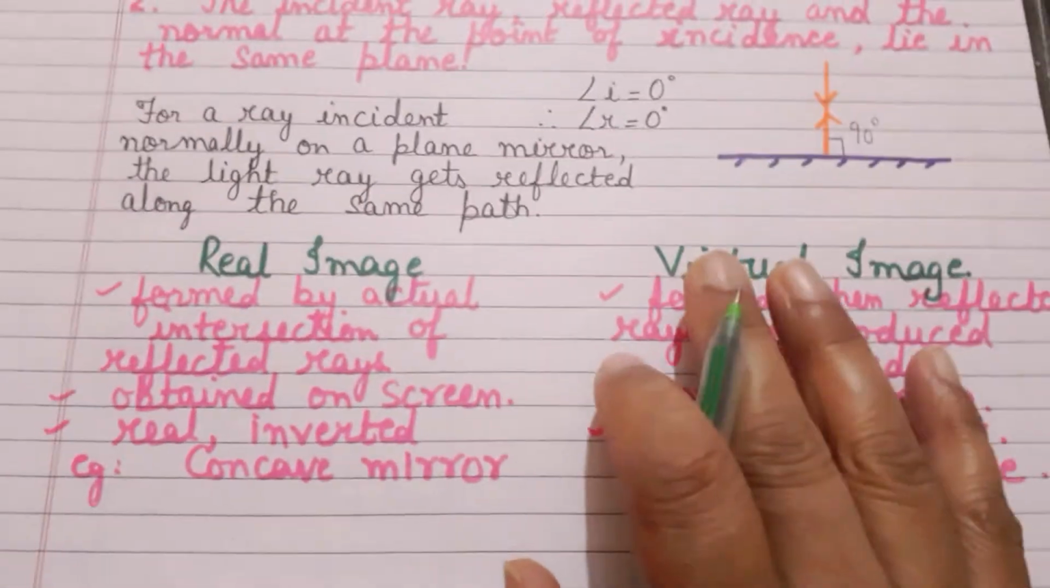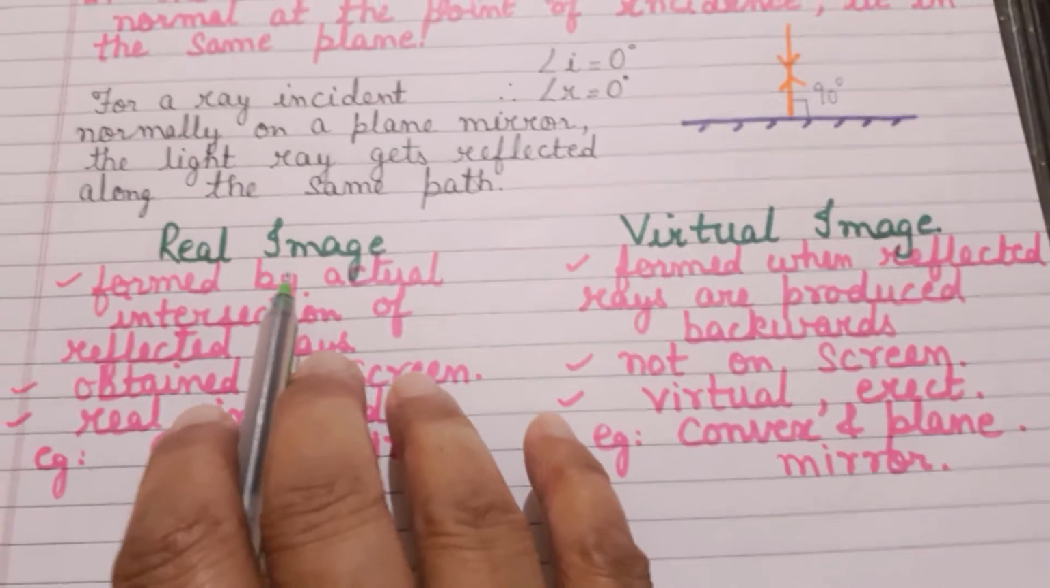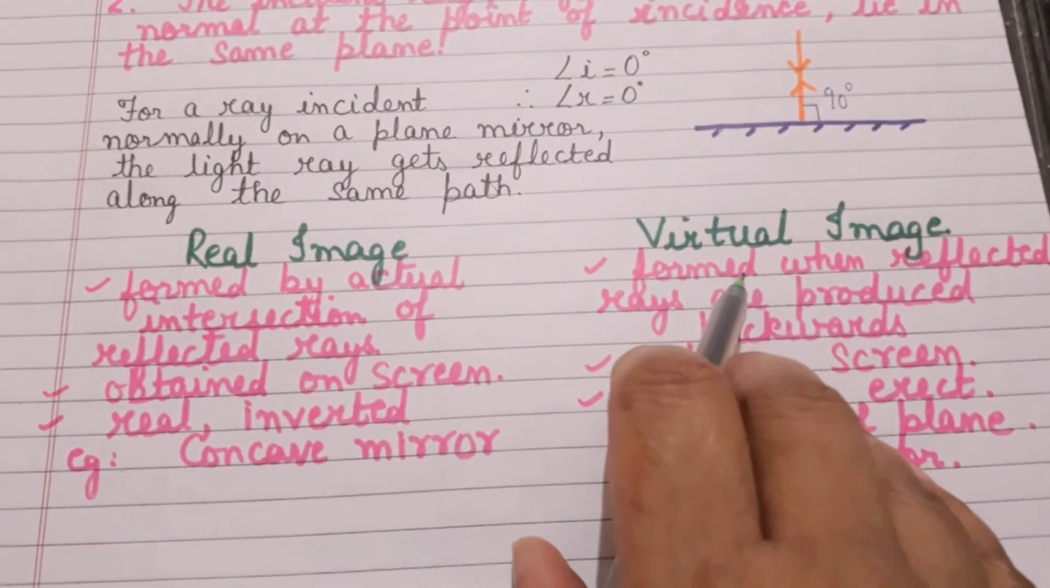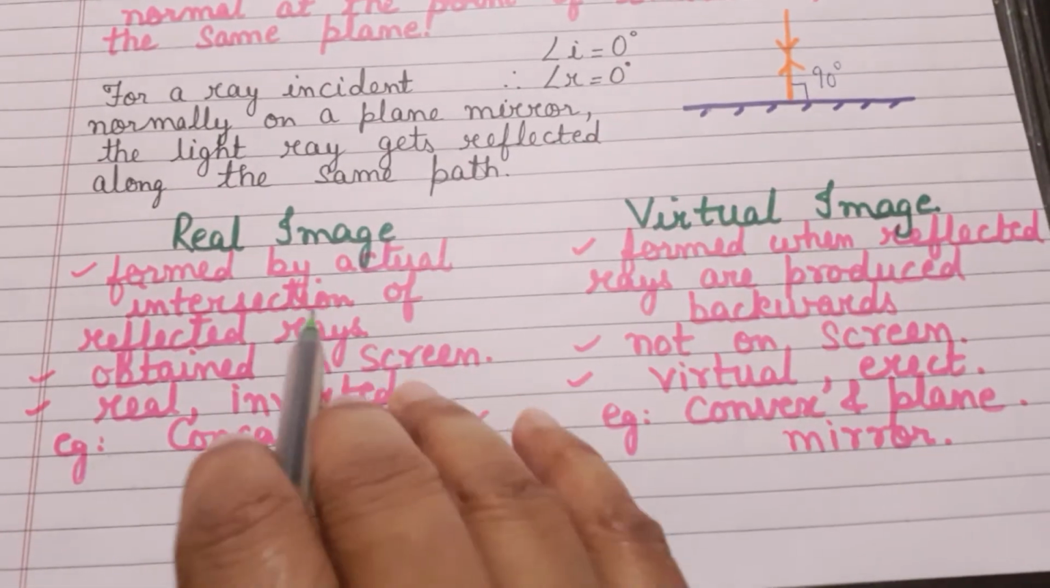After this, we move on to the next topic, and that is, let us look at the two types of images formed. Children, normally, when light is incident on a surface, two types of images could be formed.